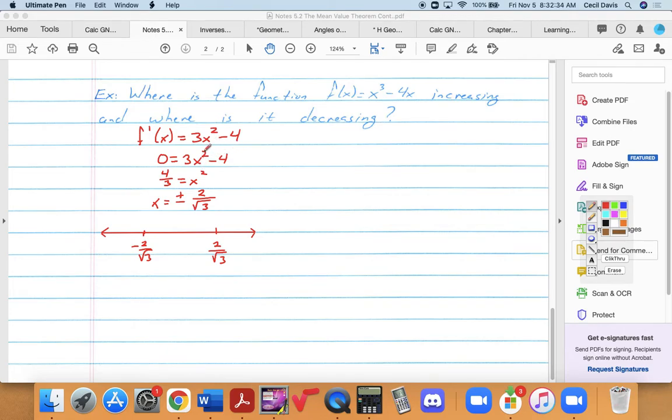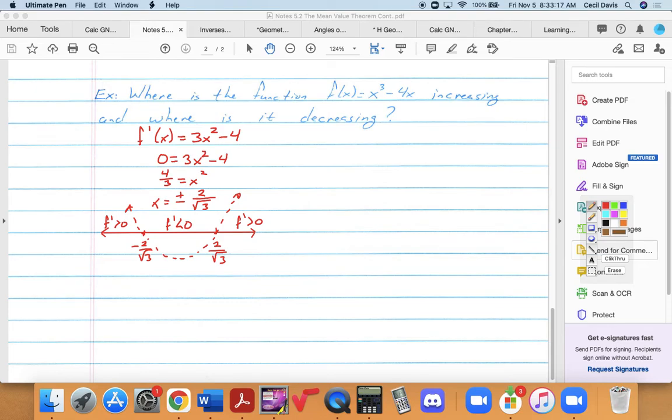Now, for this particular problem, it's actually kind of easy because this is a quadratic, right? And it's a quadratic that has a positive x squared term, which means what about the shape of our parabola? It's pointing up. So if we were to draw f prime, I'm not going to actually draw all of it, but it would look something like this, right? So over here, f prime would be greater than 0. Between these 2 points, f prime would be less than 0. And here, f prime would be greater than 0.